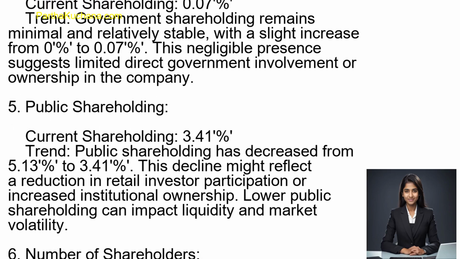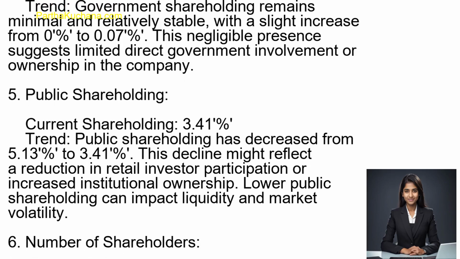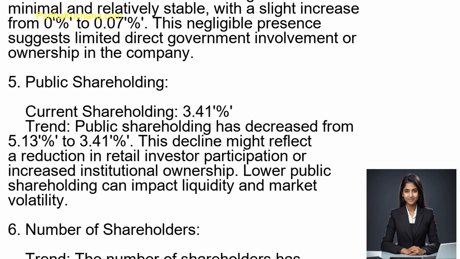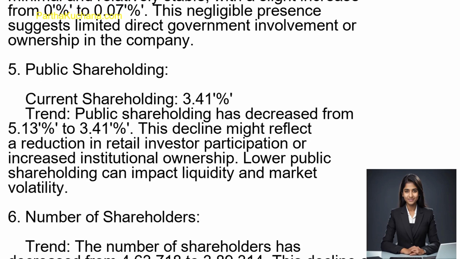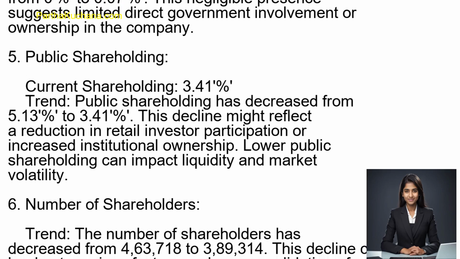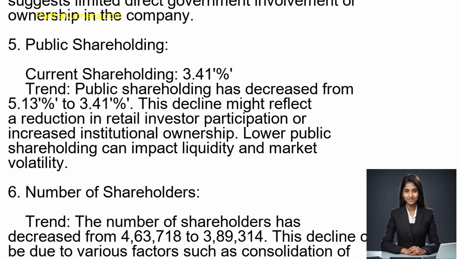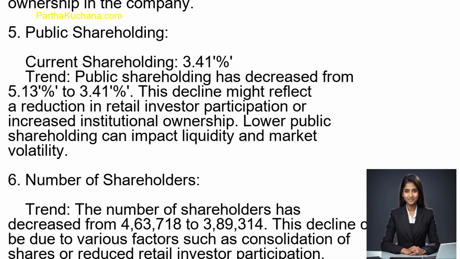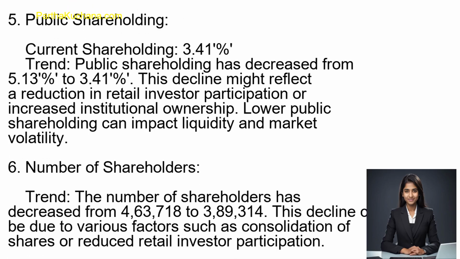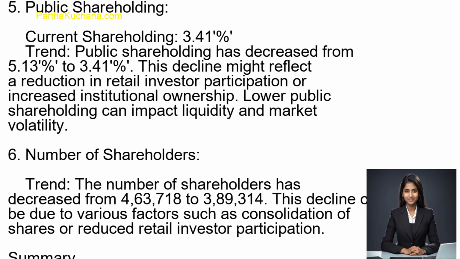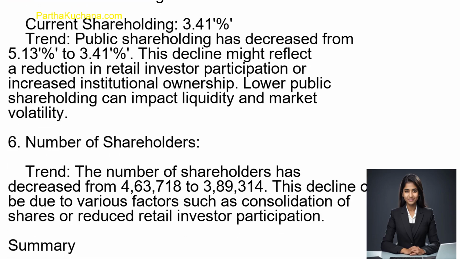Government shareholding. Current shareholding 0.07%. Trend: Government shareholding remains minimal and relatively stable, with a slight increase from 0% to 0.07%. This negligible presence suggests limited direct government involvement or ownership in the company.